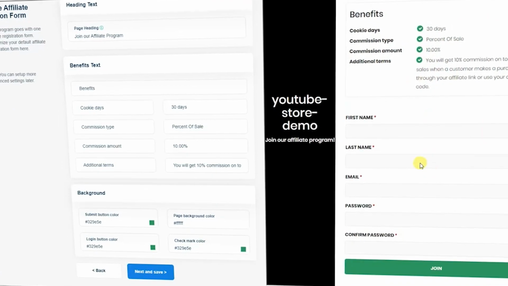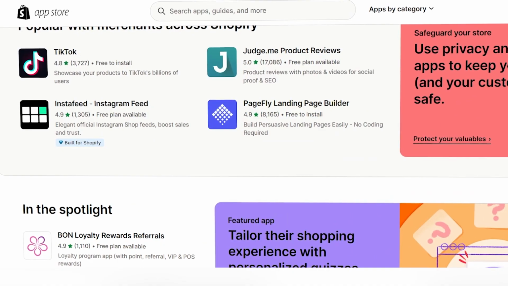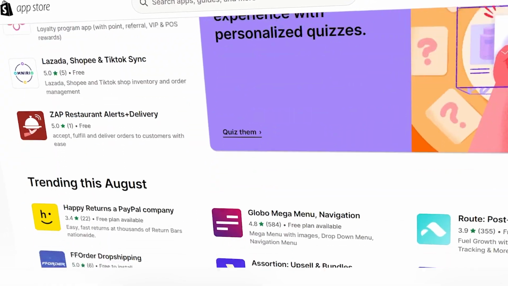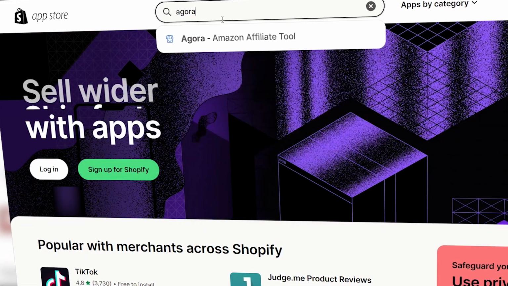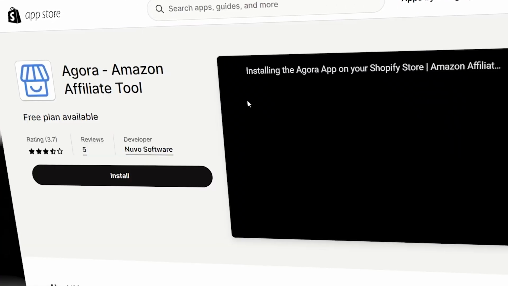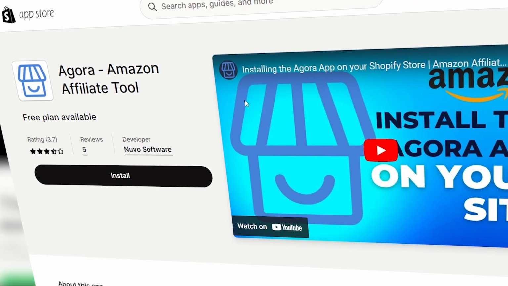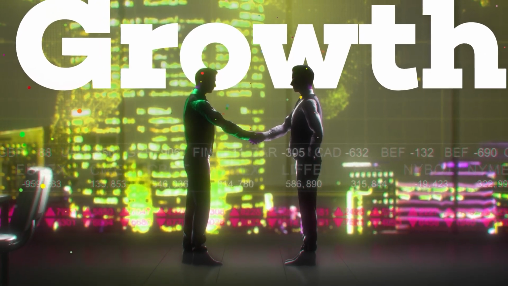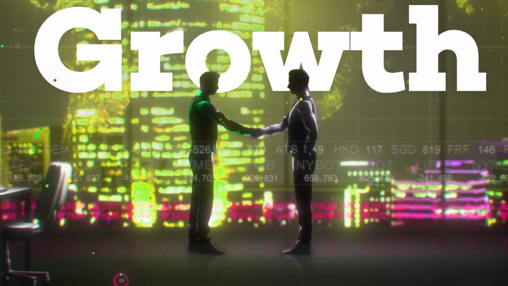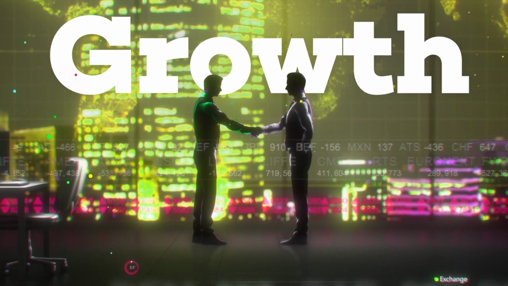But it's not all about the ease of use. Shopify's universe of third-party apps connects you to a galaxy of possibilities, all the way from direct integrations with other affiliate programs to amazing tools that make setting up and managing your store a cinch. Align your store with your passion and watch it thrive. Starting small, dreaming big, Shopify's got you covered. As your empire grows, Shopify evolves with you. A platform for today, tomorrow, and your dazzling future.